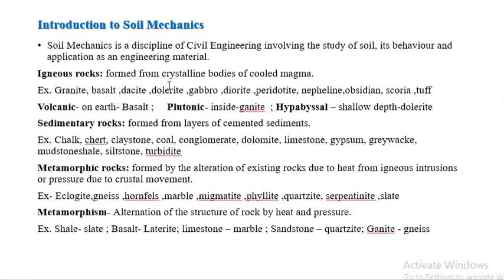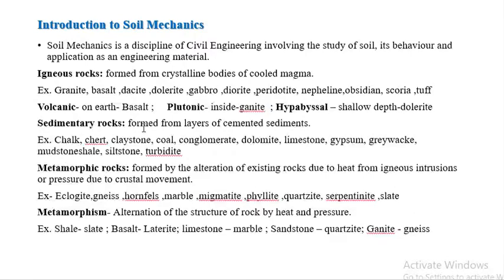Igneous rocks form from crystalline bodies of cooled magma. Some examples are granite, basalt, dacite, dolerite, gabbro. Try to remember all the examples. If the magma cooled on the surface of the earth, then it's called volcanic igneous rocks, and the example is basalt. If the magma cooled inside the earth, then it's called plutonic igneous rocks, and the example is granite. If the magma cooled at a shallow depth inside the earth, then it's called hypabyssal igneous rocks, and the example is dolerite.